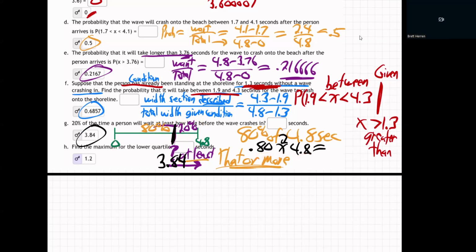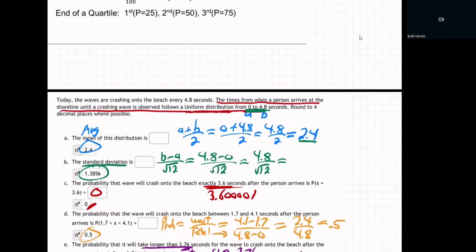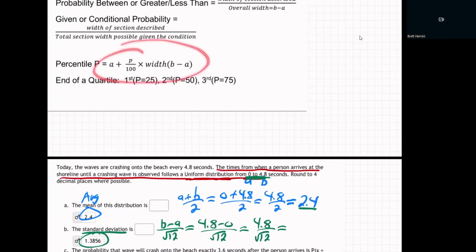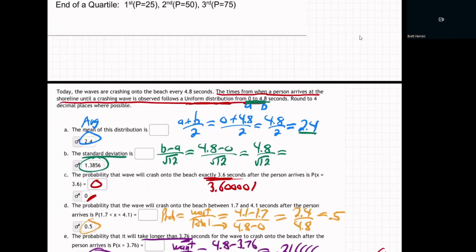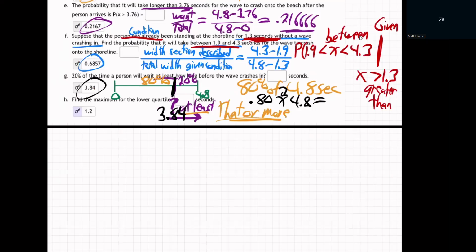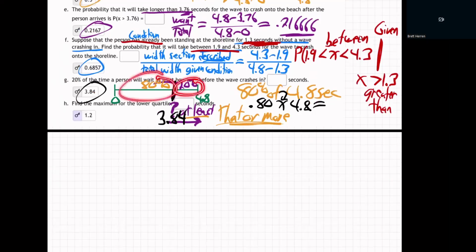So that's the answer to that. The formula I used there was this one, but it's more complex, so I would just encourage you to think the way I did. Top 20%, that means you're 80% along the way between 0 and 4.8. So you're 80% of the 4.8 seconds, right? So 80% of the 4.8 seconds is 3.84. So 80% of the people wait 3.84 or less, 20% of the people wait 3.84 or more, at least 3.84 seconds.